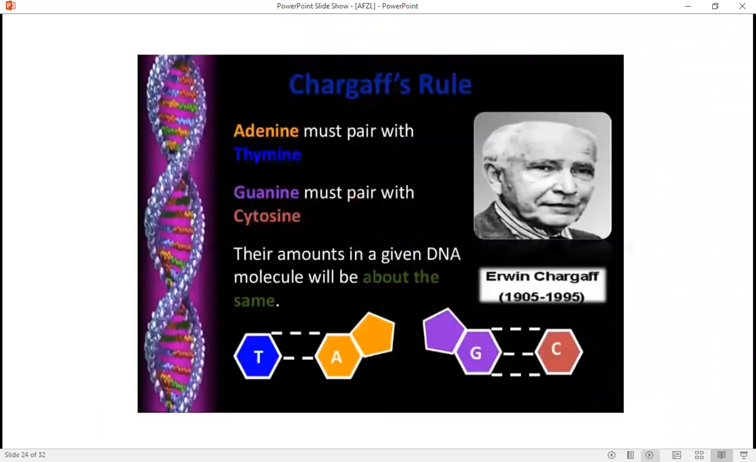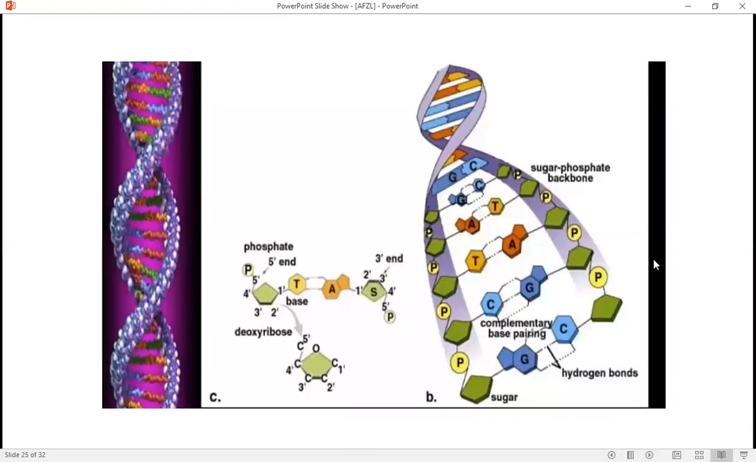Chargaff rule. Chargaff is the scientist who presented the Chargaff rule. It concluded that adenine must pair up with thymine, and guanine must pair up with cytosine. The amount of adenine is equal to thymine, and the amount of guanine is equal to cytosine. This is the basic core structure of DNA, in which the bases are connected with hydrogen bonds, and the nucleotides are arranged with phosphodiester bonds.